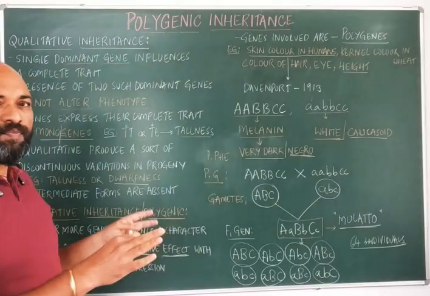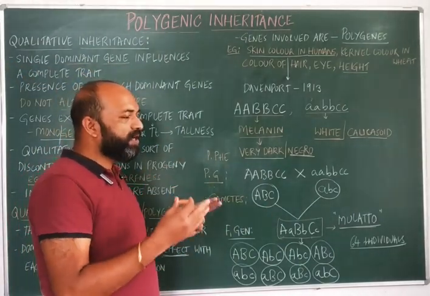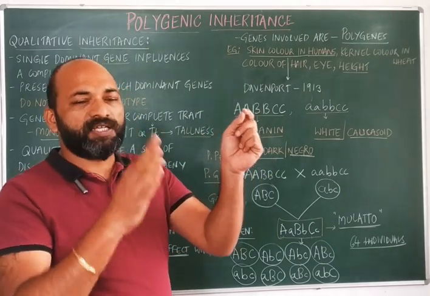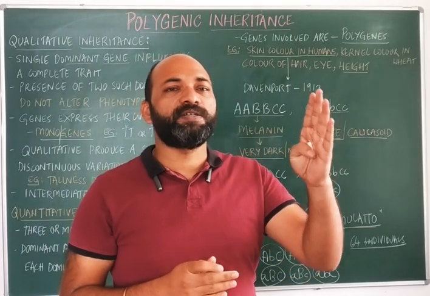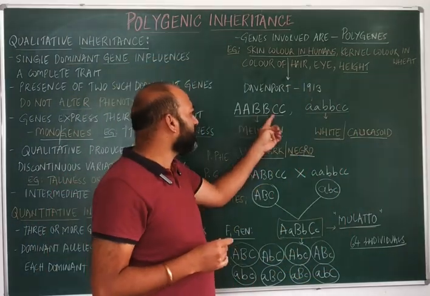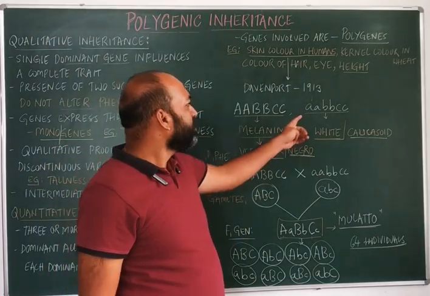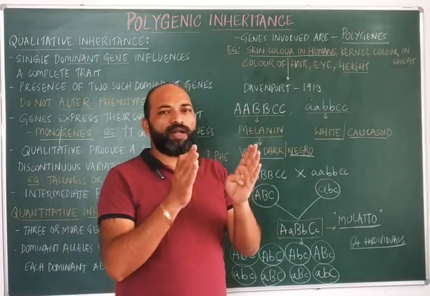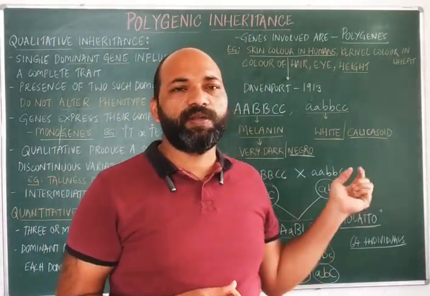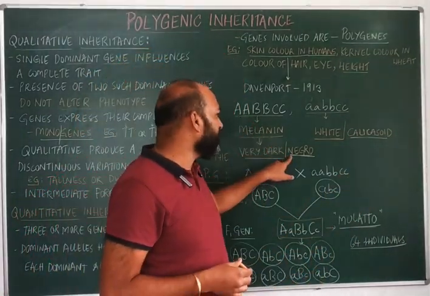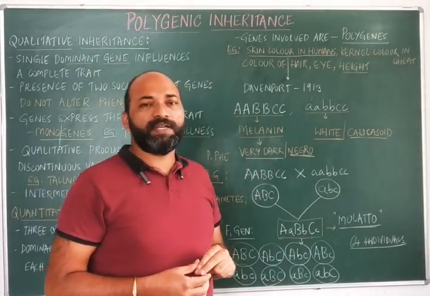So totally around 64 individuals will be produced, where 1 in the beginning and 1 in the last: 1 represents the dominant color, where all the dominant genes will be there, and the other 1 will be the recessive. So 1/64th of the individuals will be Negro or very dark in color, and 1/64th of the individuals will be white in color.